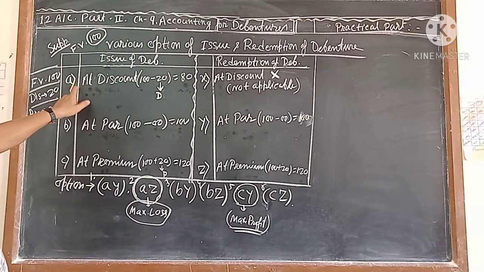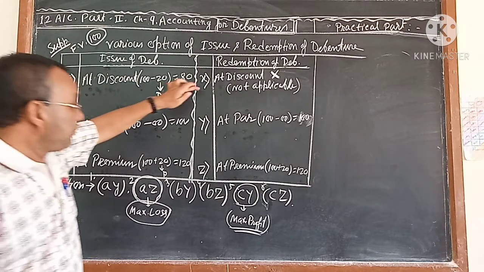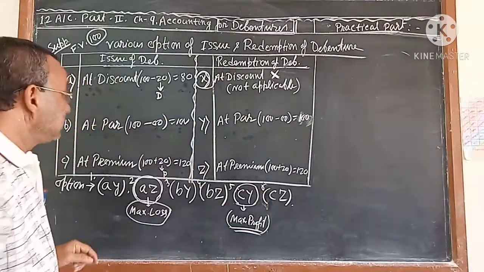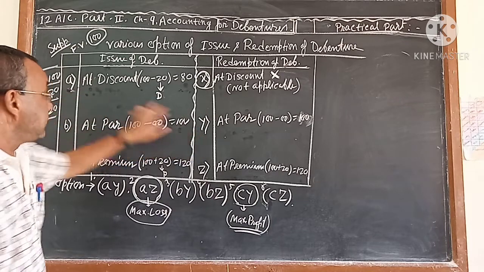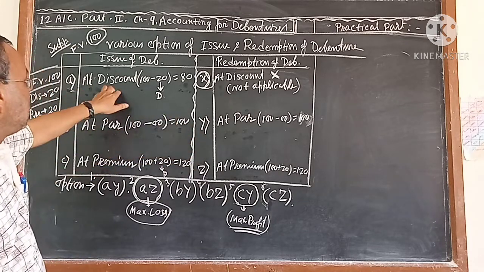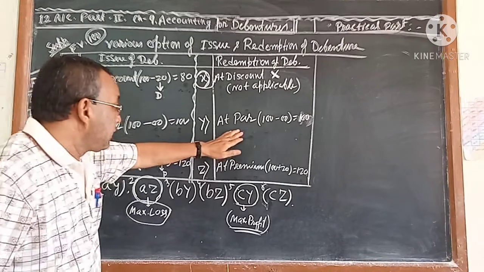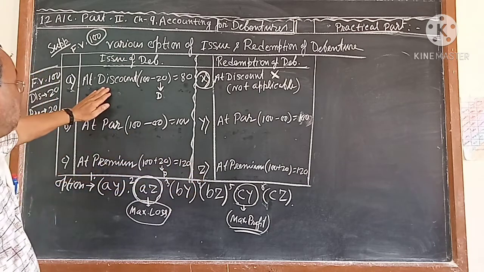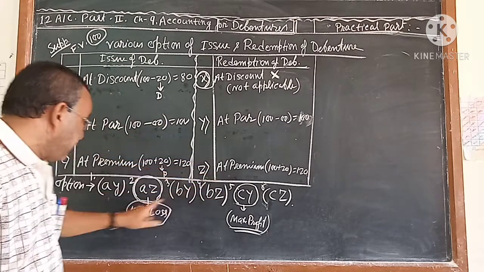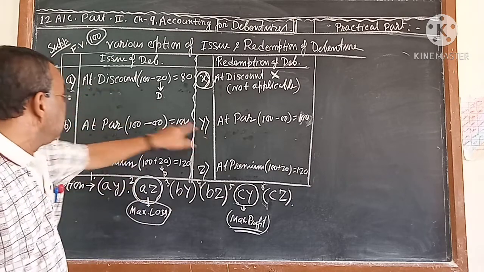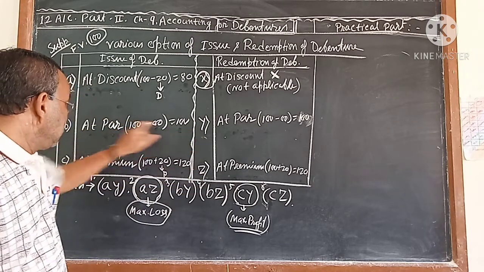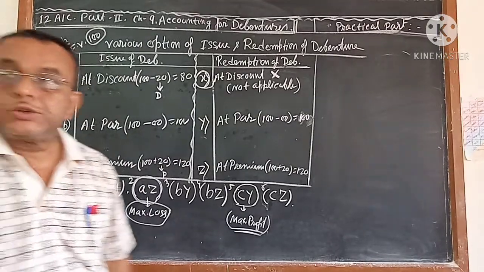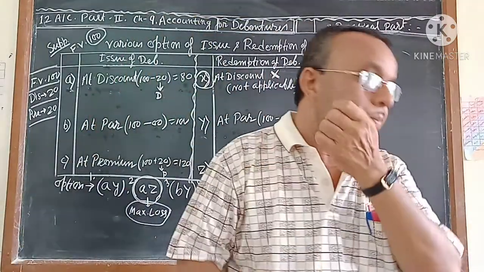See here. Here I have put A, B, C, and here I put X, Y, Z. X is not coming in this picture, nowhere is X there. So the options may be A and Y. AY means debenture will be issued at discount, redeemed at par. That is AY. Next, AZ: debenture will be issued at discount, redeemed at premium. AZ. So AY, AZ, BY, BZ, CY, CZ. That means you are getting a total of 6 options.